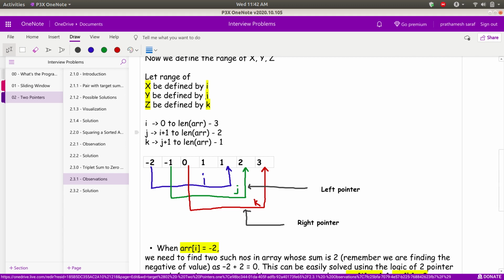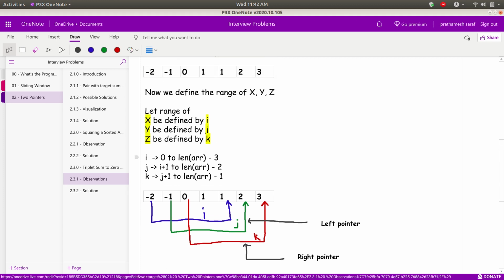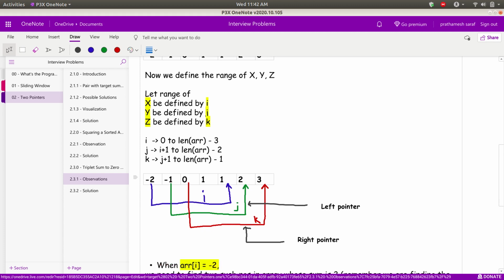I hope these ranges for i, j, k are clear. That is, my i will move up to length of array minus 3, my j will move up to length of array minus 2, and my k will move up to length of array minus 1. This is quite intuitive and common logic, because if you shift i more ahead, you won't have space to accommodate j and k. Or if you stop i before that, there will still be some numbers which won't be traversed, right?